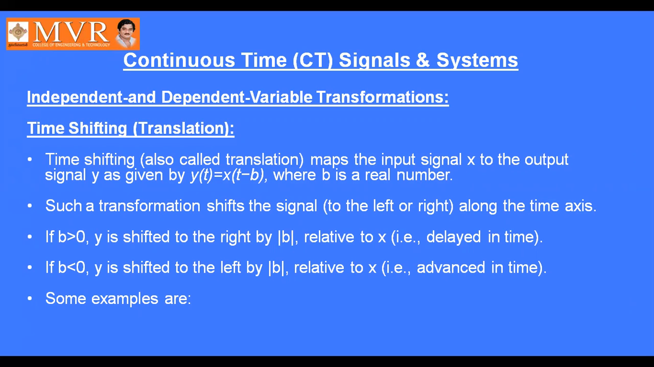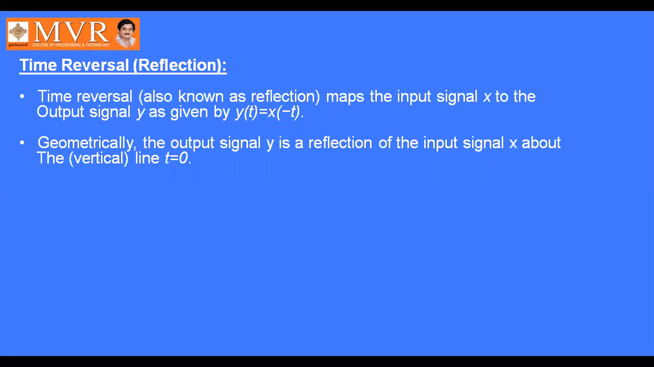So how is it defined? y of t equal to x of t minus b. So it is shifted towards the right side or left side by b units. It depends upon the value of b. b is a real number. If b is greater than 0, it is shifted to the right by mod b. If b is less than 0, it is shifted towards the left by mod b, like this.